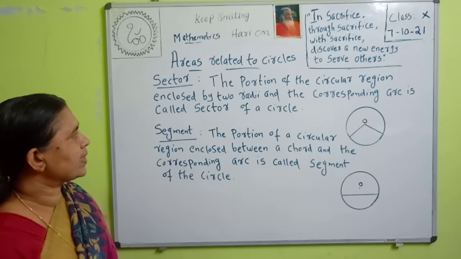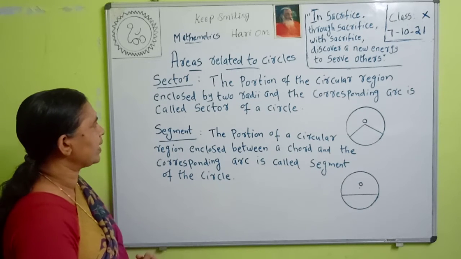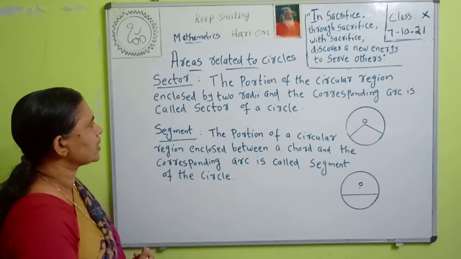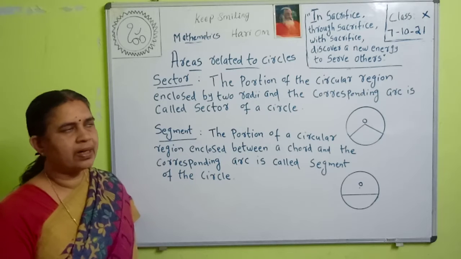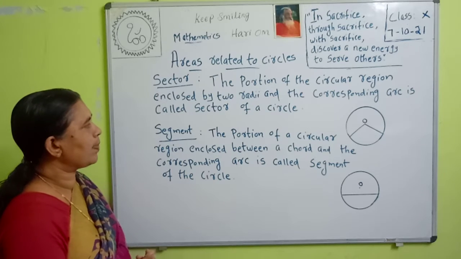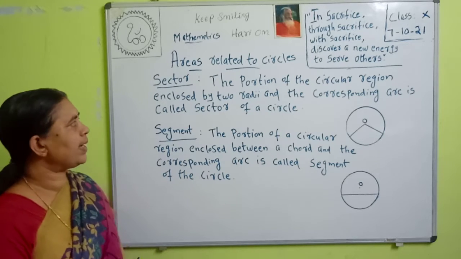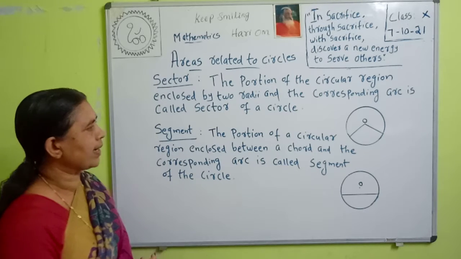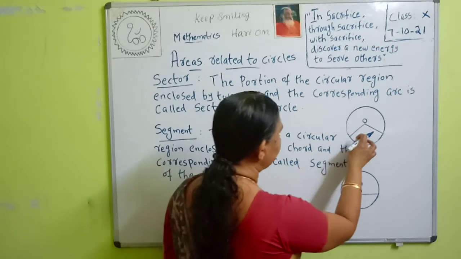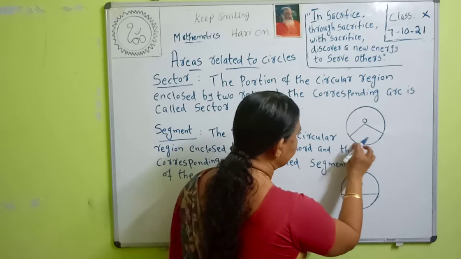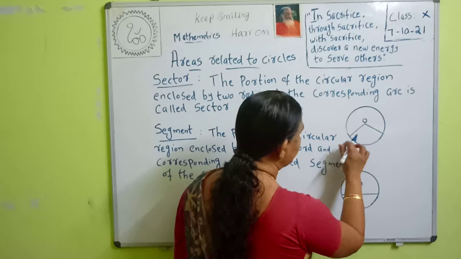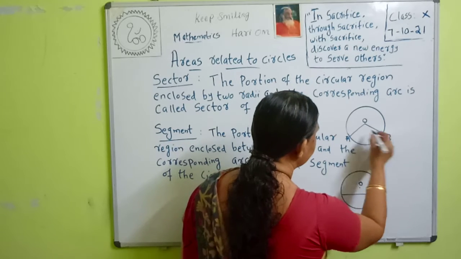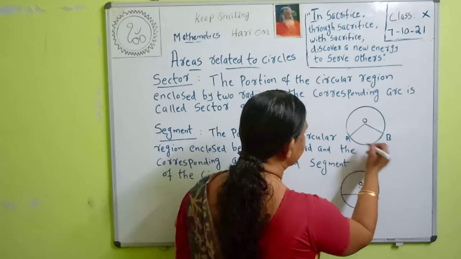The sector means the portion of the circular region enclosed by two radii and the corresponding arc is called the sector of a circle. Then what is the sector of a circle? The portion of the circular region enclosed by two radii and the corresponding arc. Then in this figure, two radii and the arc are here. Then OAB, this is a sector of a circle.